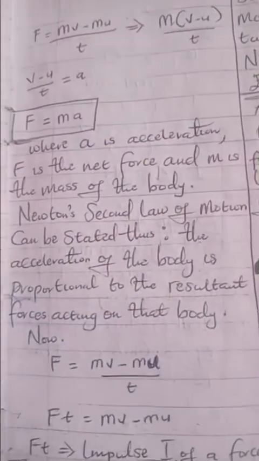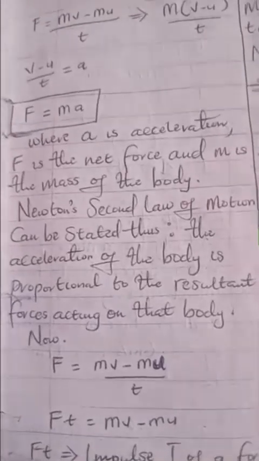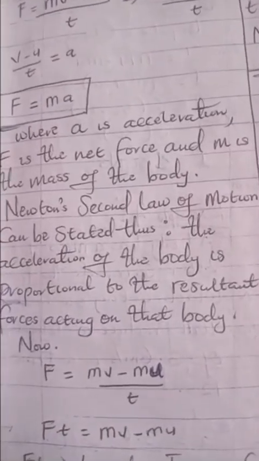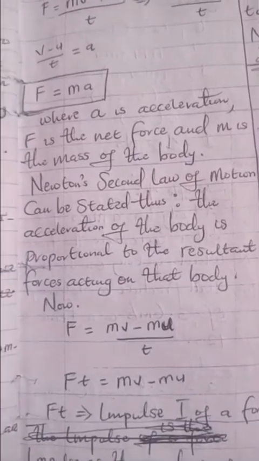Now, Newton's second law of motion can therefore be stated as: the acceleration of a body is proportional to the resultant force acting on that body. You can see from what we did there, when we said it is the rate of change of momentum, we saw that mv minus mu, which is the change in momentum, all over t, which is time, can also be written as m into v minus u all over t.